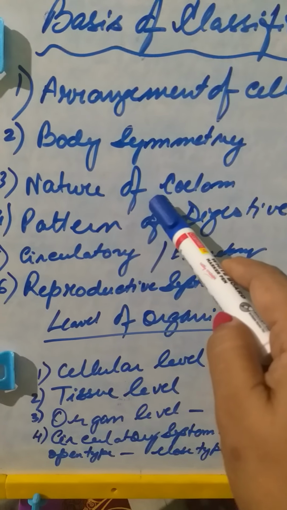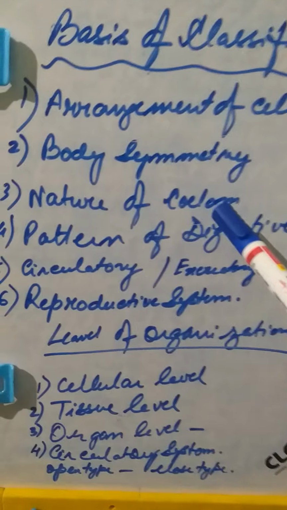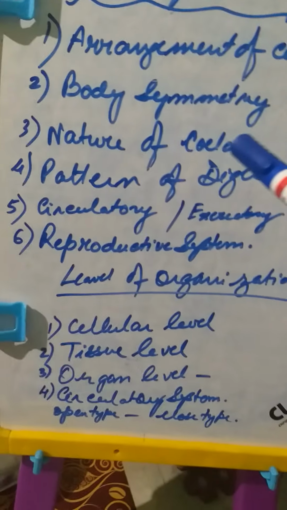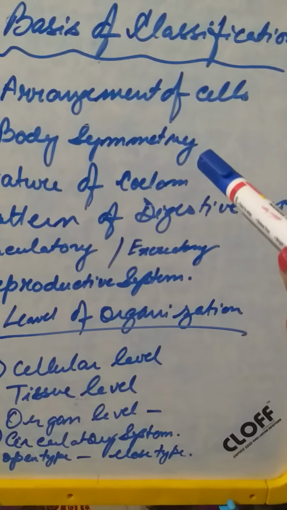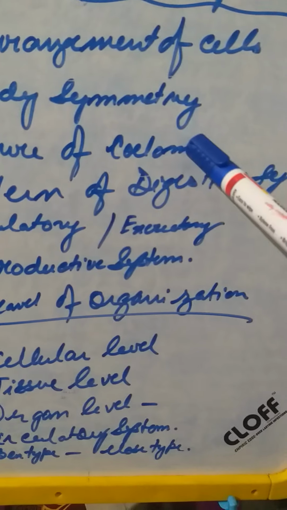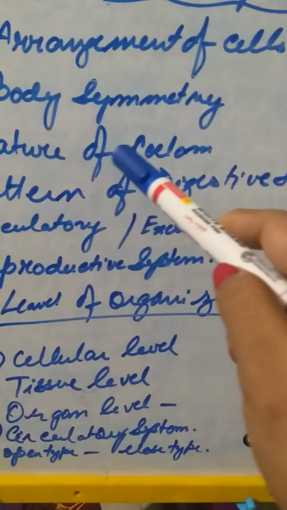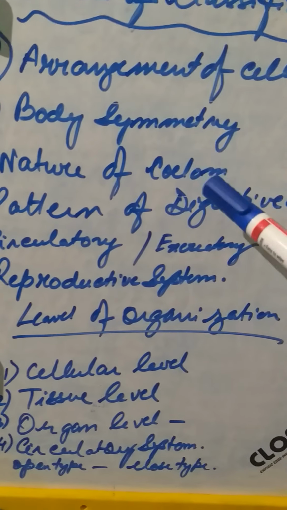Either it may be acoelomate, that means the body has not been divided into any layer. Then the body might have an internal body cavity, that is known as the coelom. Diploblastic has ectoderm and endoderm, and mesoderm is added in triploblastic. So these are the bases of classification, and we will deal with them when we come to the specific phylum.